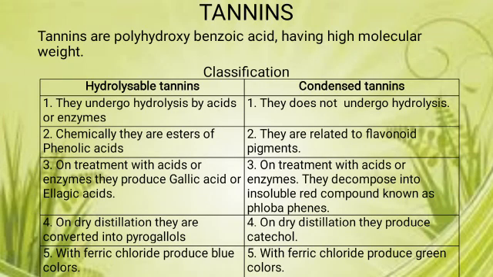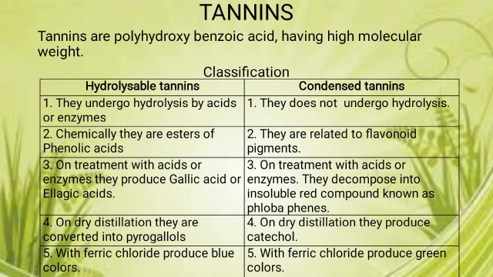The next chemical constituent is tannin. Tannins are polyhydroxybenzoic acids having higher molecular weight. They are classified as hydrolyzable and condensed tannins. Hydrolyzable tannins undergo hydrolysis by acid or enzyme, while condensed tannins do not undergo hydrolysis. Hydrolyzable tannins are chemically esters of phenolic acid. Condensed tannins are flavonoid pigments.